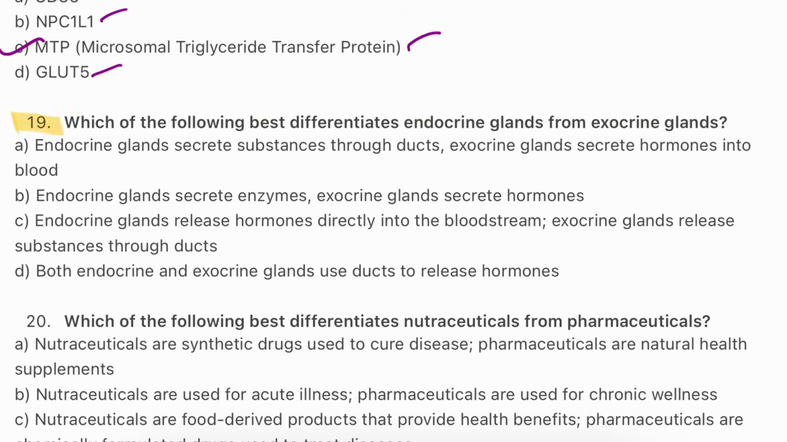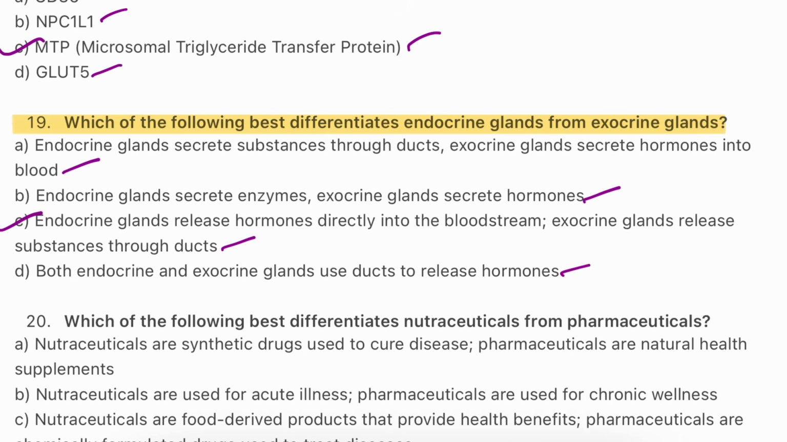Question number 19. Which of the following best differentiate endocrine glands from exocrine glands? Endocrine gland secretes substance through ducts. Exocrine gland secretes hormones into the blood. Endocrine gland secretes enzymes. Exocrine gland secretes hormones. Endocrine glands releases hormones directly into the bloodstream. Exocrine glands releases substance through ducts. Both endocrine and exocrine glands uses ducts to release hormones. So the answer will be C.